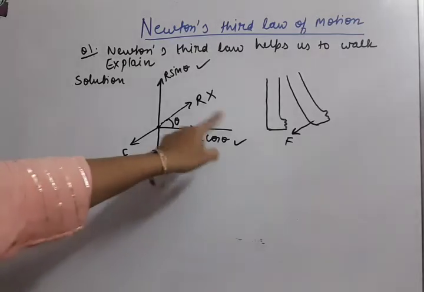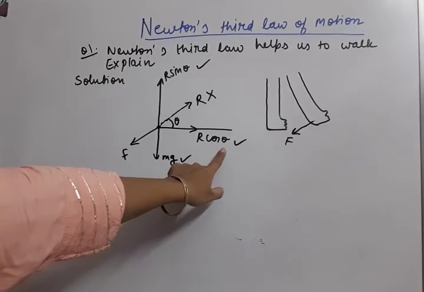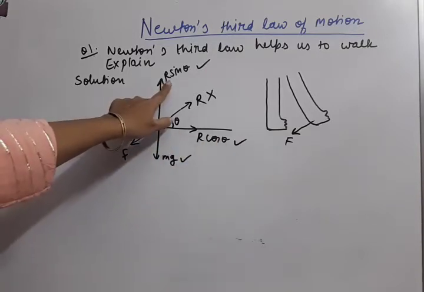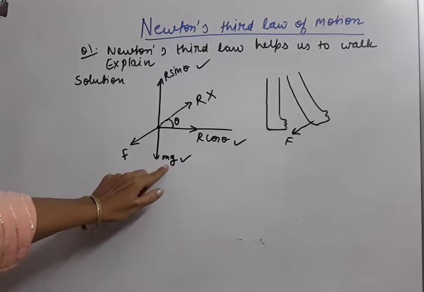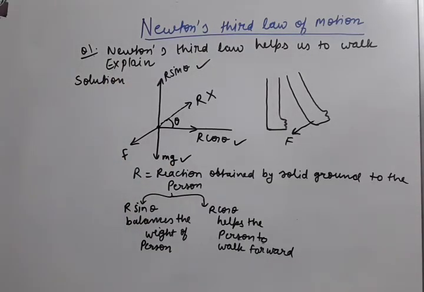So which component helps us to walk? That is actually R cos theta. It helps us to walk forward. And what about R sin theta? R sin theta balances the weight of the body. Note down all this concept.